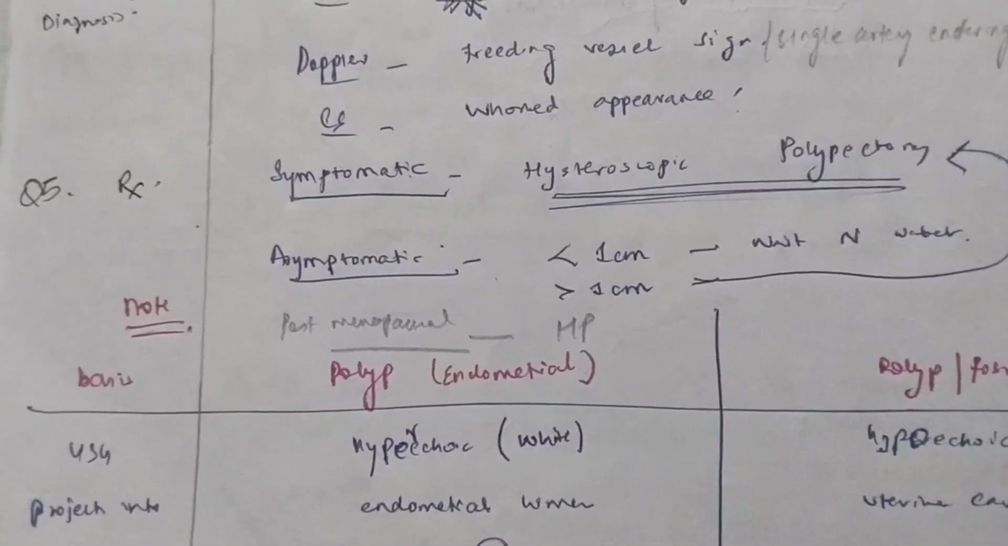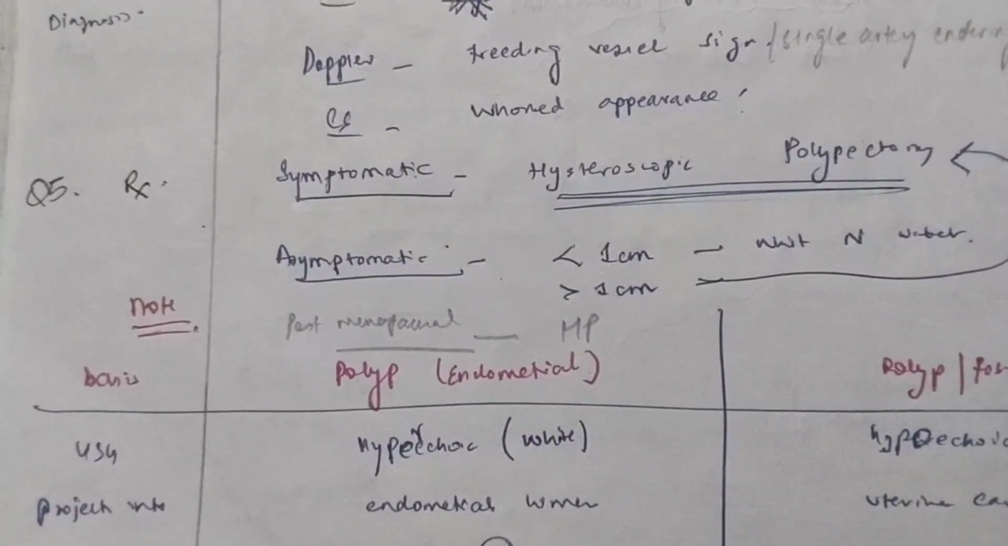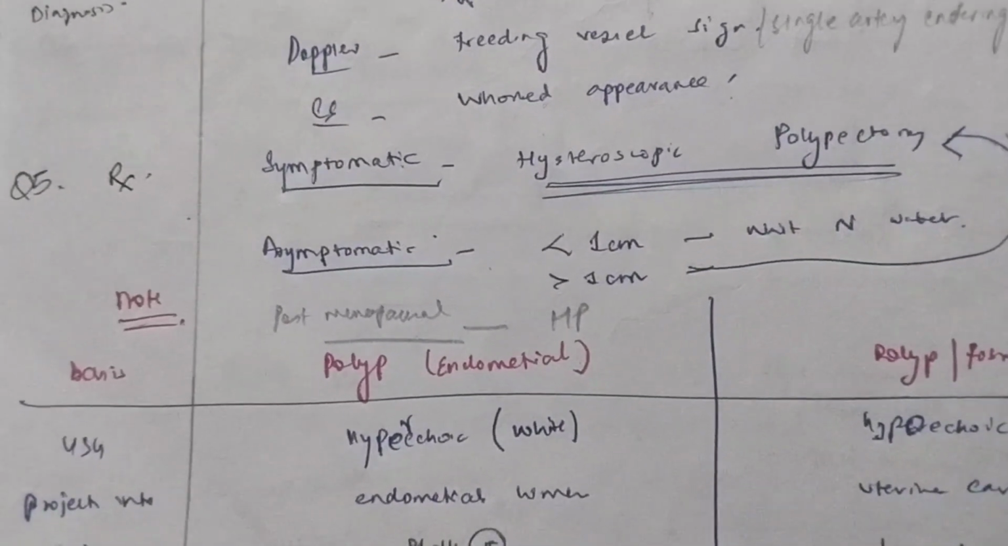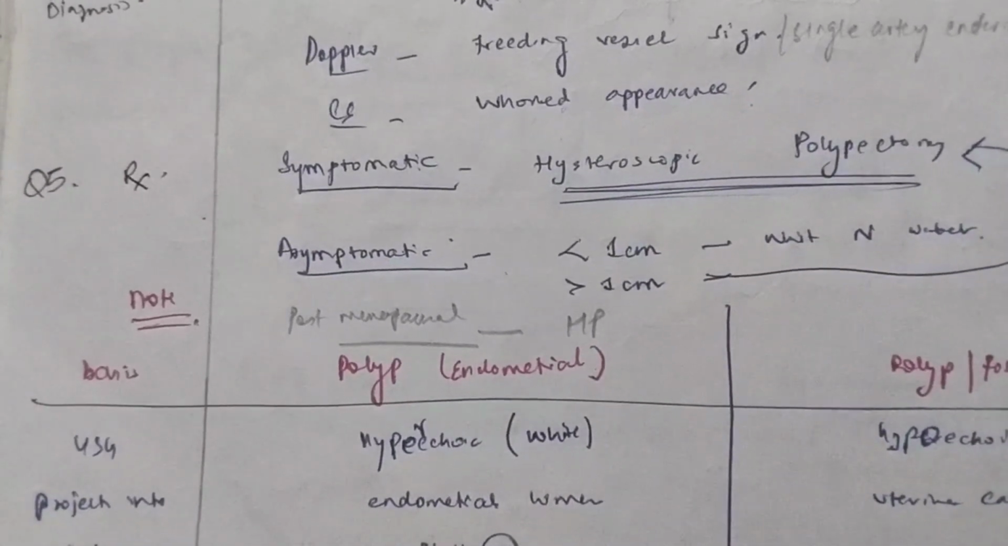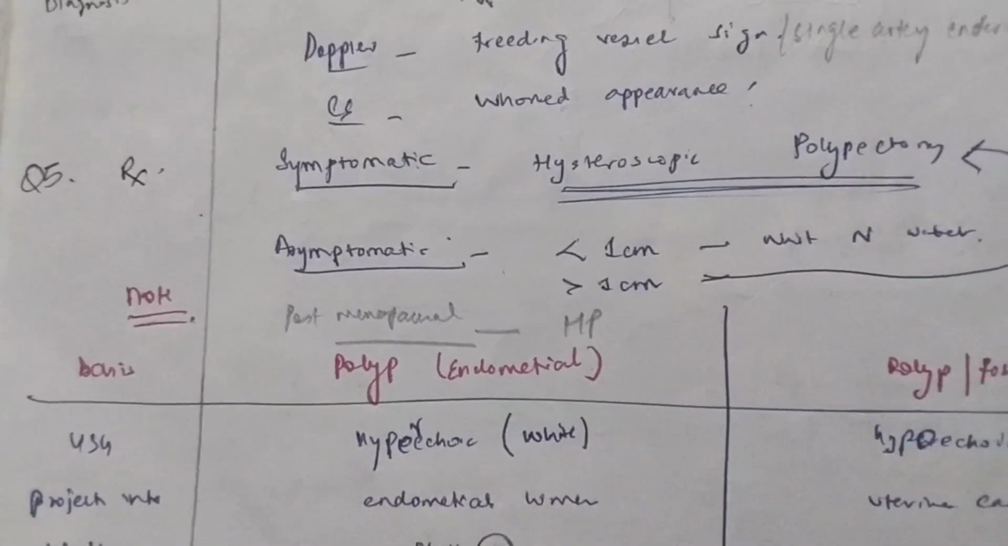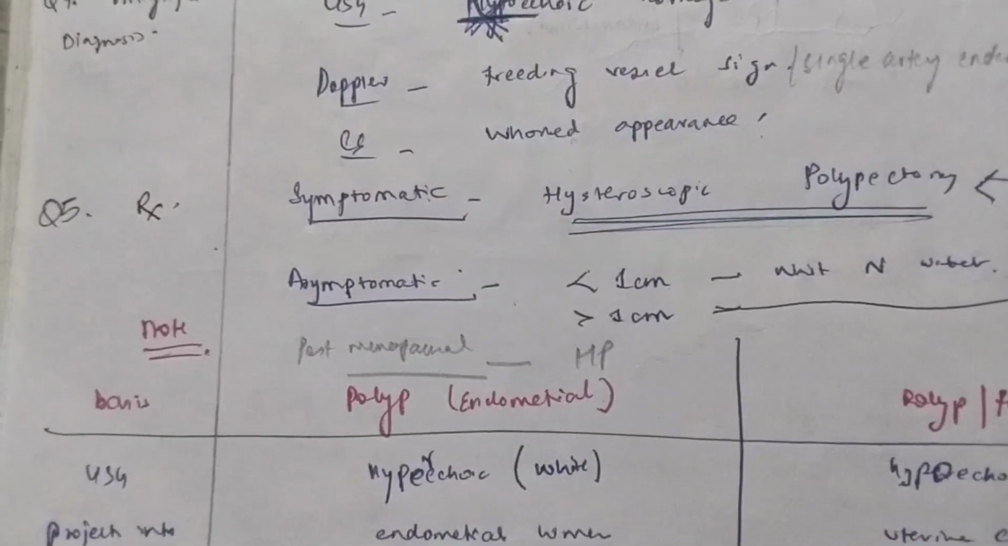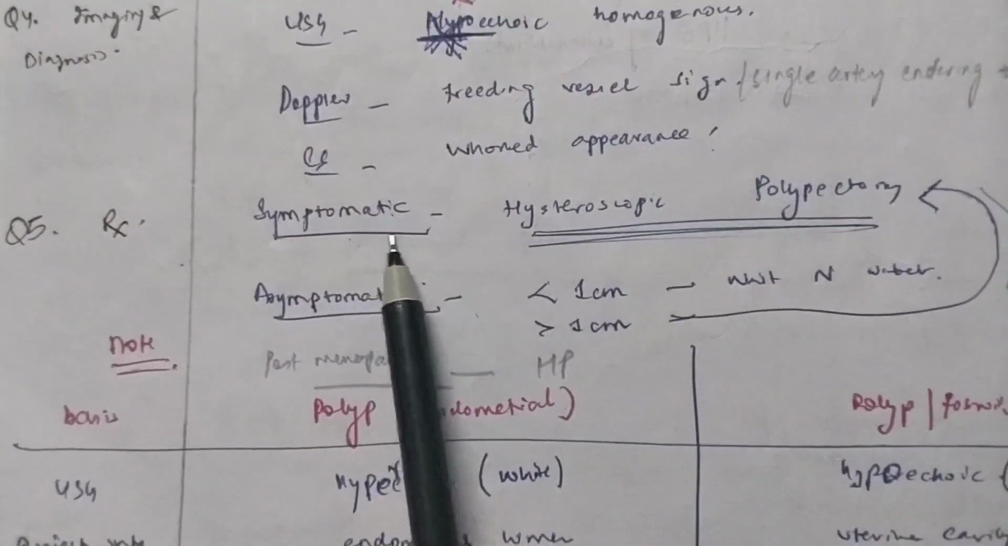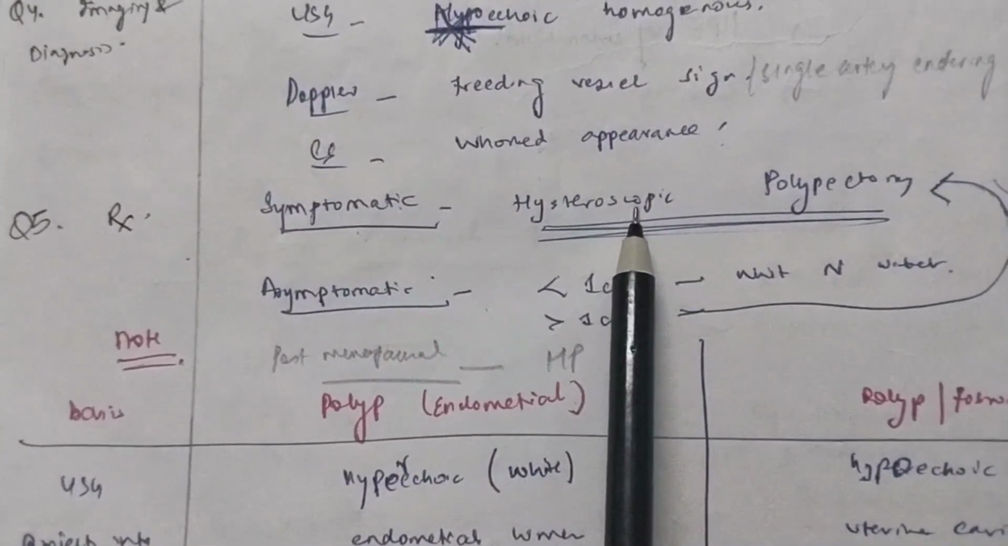What can be the abnormal bleeding? There is heavy menstrual bleeding, or there is intermenstrual bleeding. There is postcoital bleeding. Along with that, a polyp may also present with abnormal vaginal discharge or infertility if there are multiple polyps. So if these symptoms are present, then the option that you have is hysteroscopic polypectomy. That means you will remove the polyp.